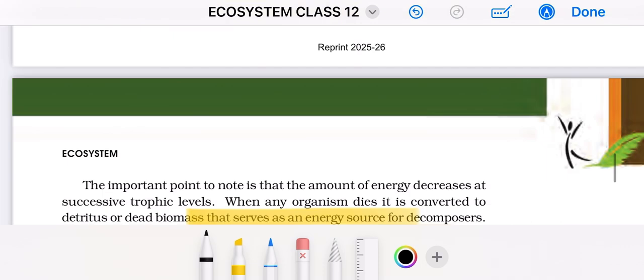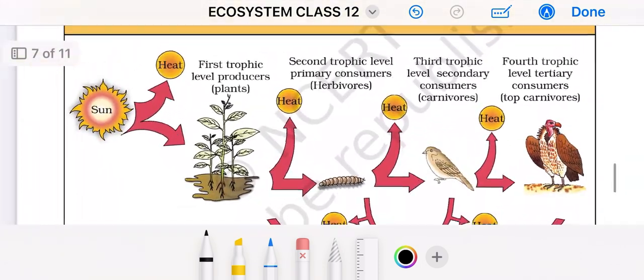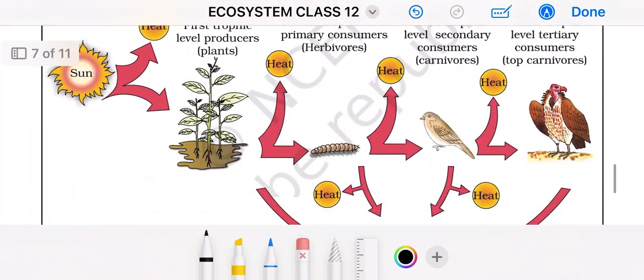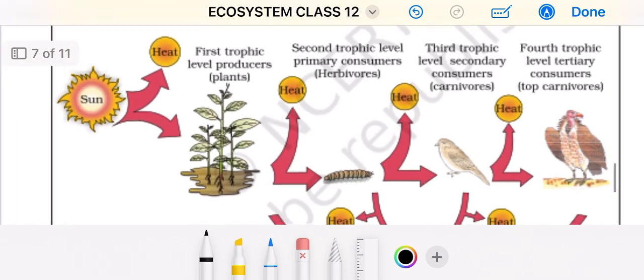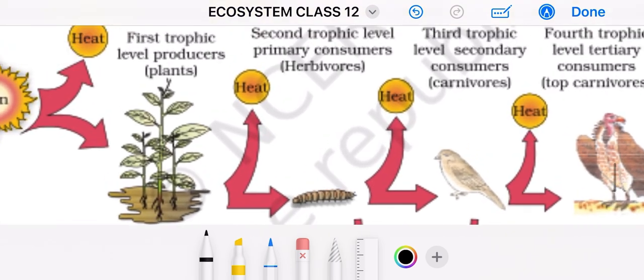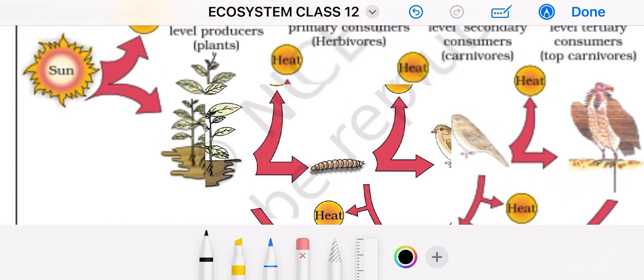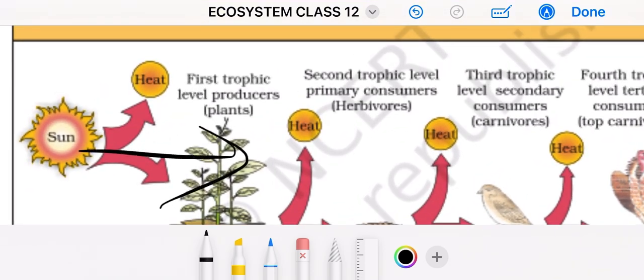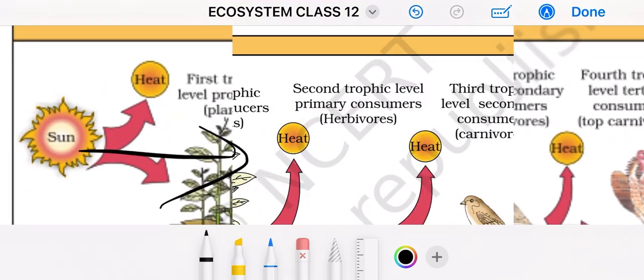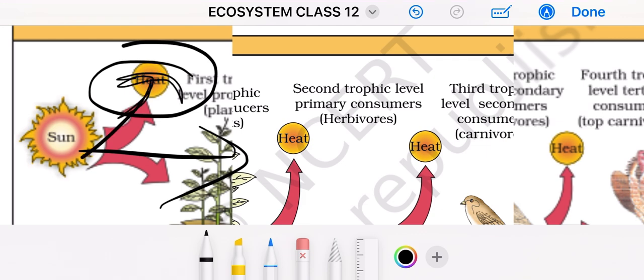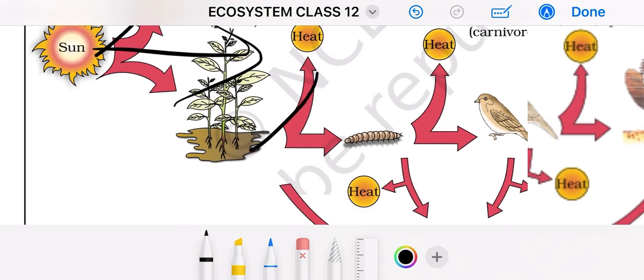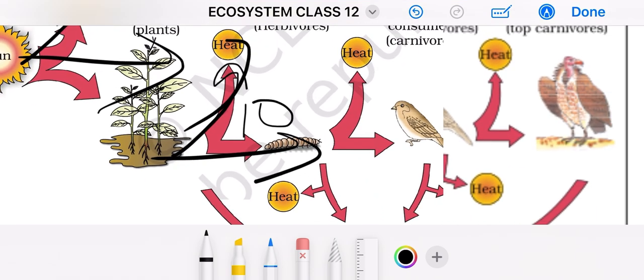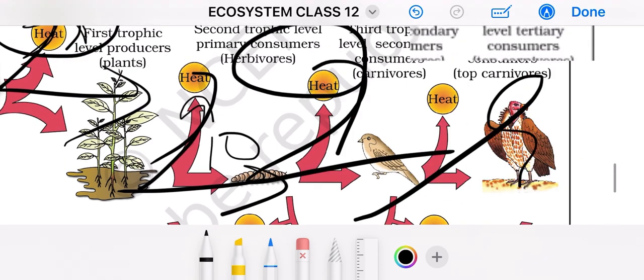This is how the 10% law is followed. I hope you understand it. Do you understand it? Now moving ahead, this is the 10% energy law. Here 10% energy goes to the first trophic level and some is lost as heat. Again 10% heat, 10% heat, 10% heat.